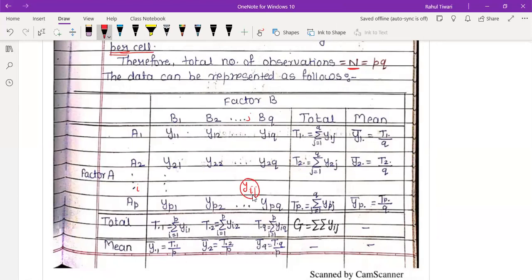So it will be the total treatment, and the second factor is varying. So 1 dot, summation j running from 1 to q, y1j, similarly y2j and so on. So this will give us the total. It is something like, let's say, bivariate data.